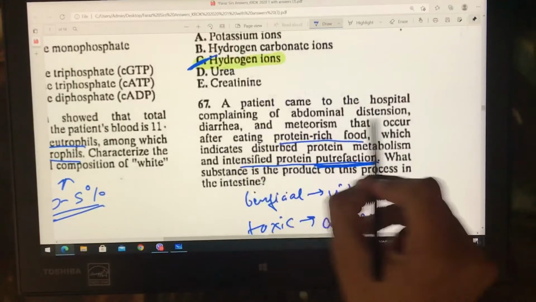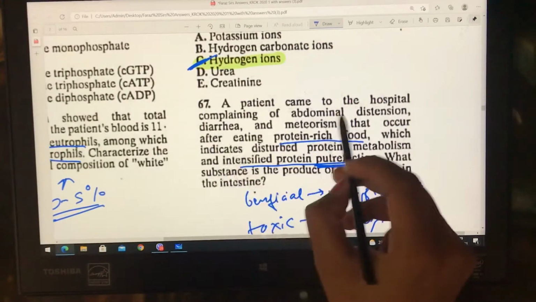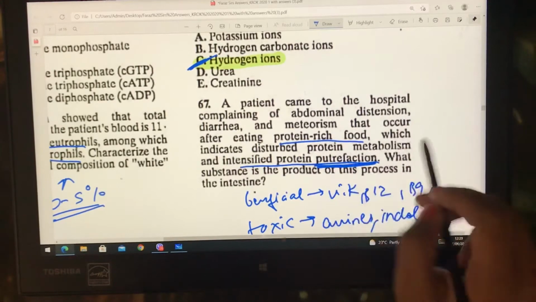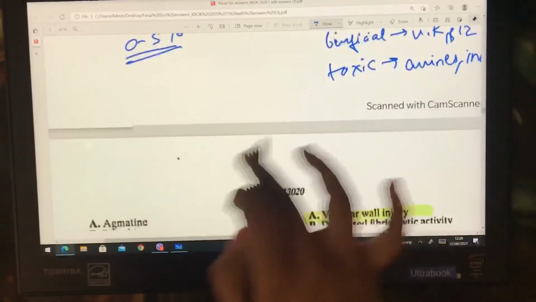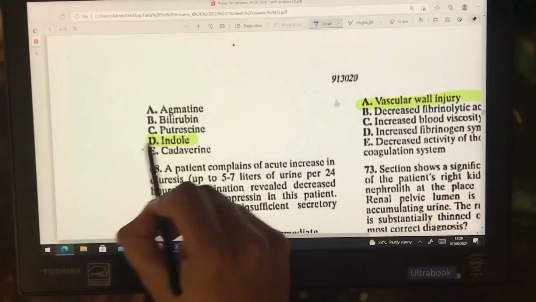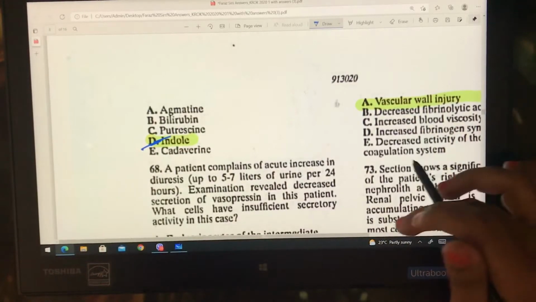So let's see. In the question, they have told you all the toxic symptoms, right? Diarrhea and all. And see, indole. So indole is the answer.